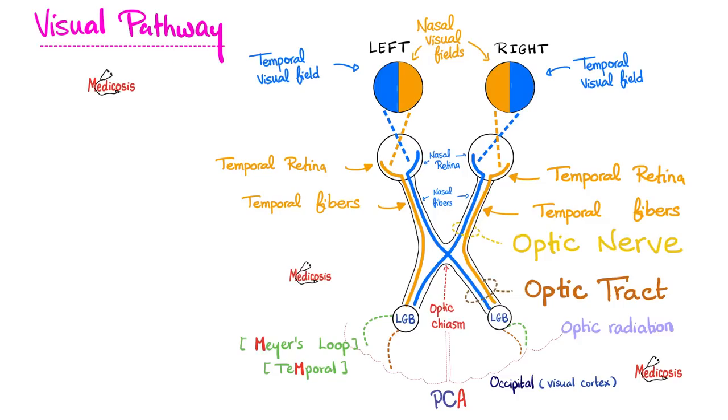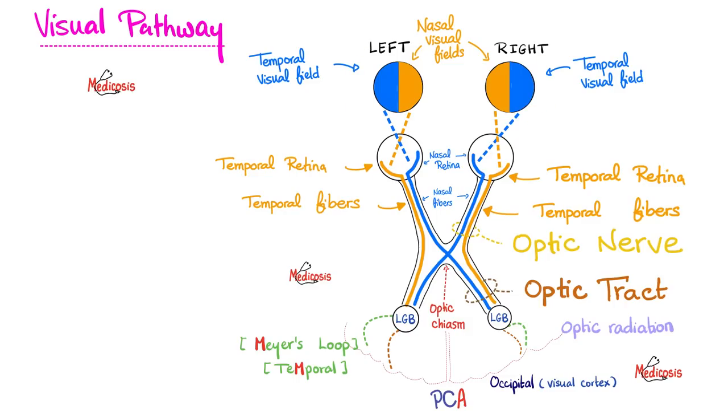But what kind of deficits? Well, to understand this, we need to go back to the visual pathway. I have a separate video titled The Visual Pathway and Its Deficits in my neuroanatomy playlist. Physiologically speaking, this is your left eye, this is your right eye. This is your left visual field, what you see by your left eye. And this is the right visual field, what you see by your right eye. Each visual field has a part that's closer to your nose, we call this the nasal visual field, and a part that is closer to your temples, the temporal visual field.